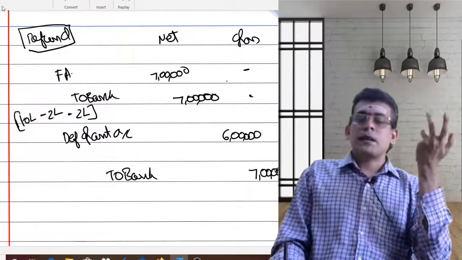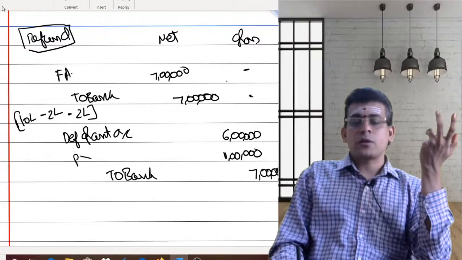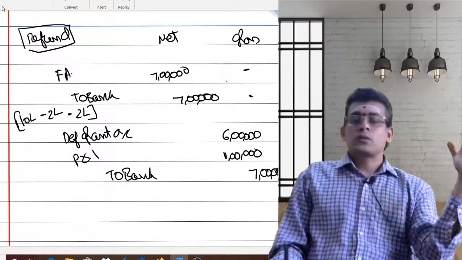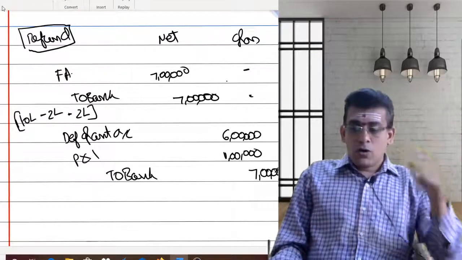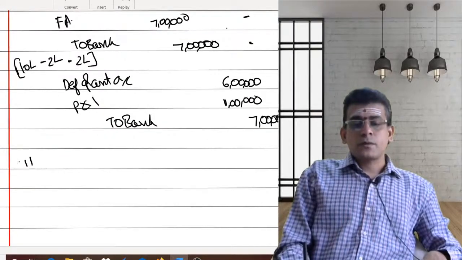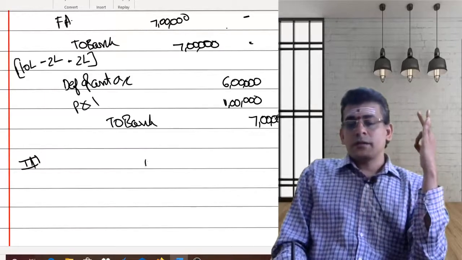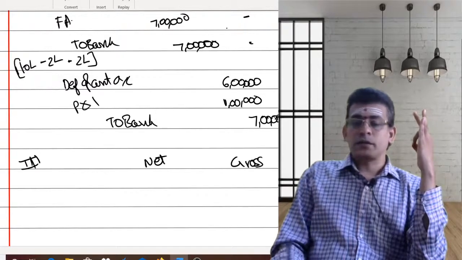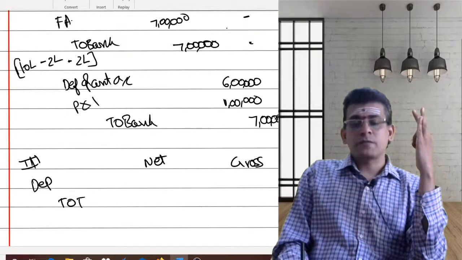Now, whatever balance you are getting, that balance should be transferred to your profit and loss account. So that's the entry for your refund. So that's the entry for your second year. Now from the third year, what is happening? From the third year, how do you claim your depreciation? Let us see. Third year, whether you go to net asset method or gross method, the only thing I need to calculate is depreciation on the fixed asset.